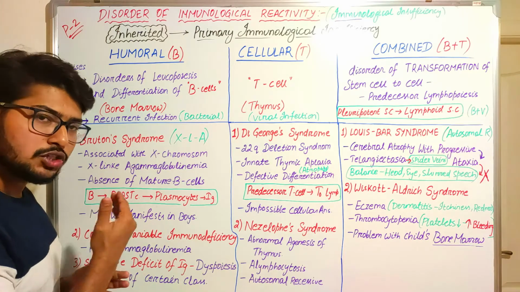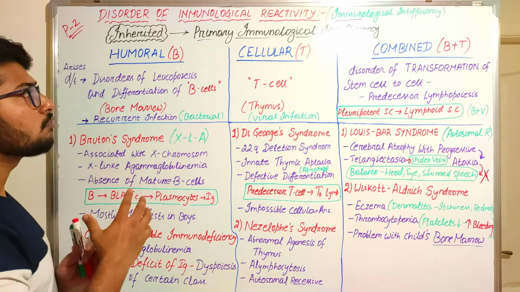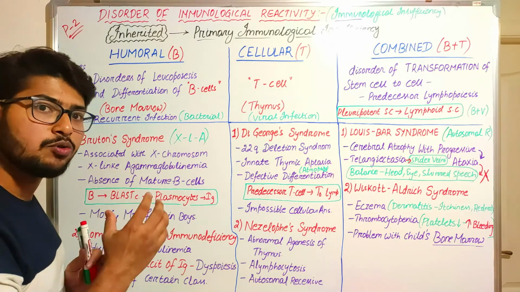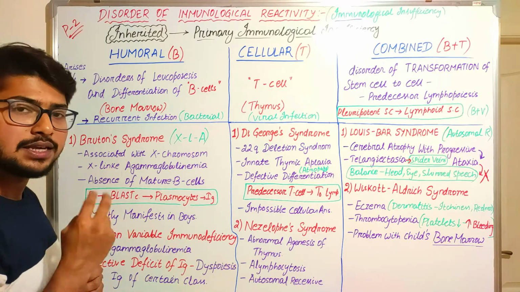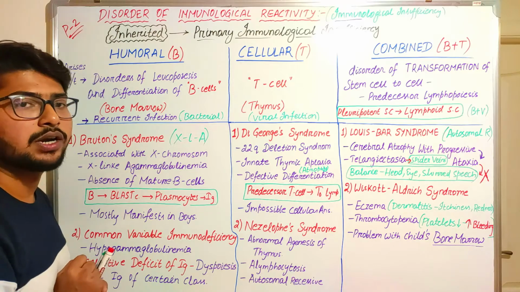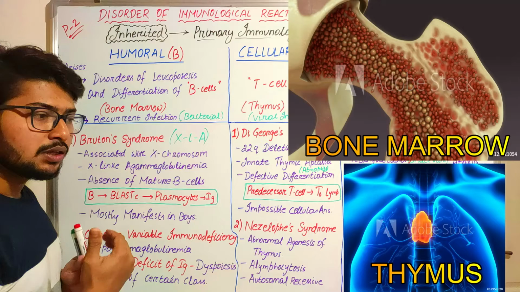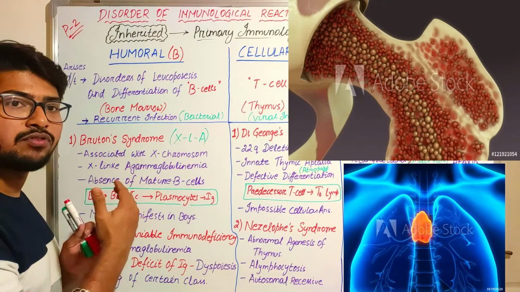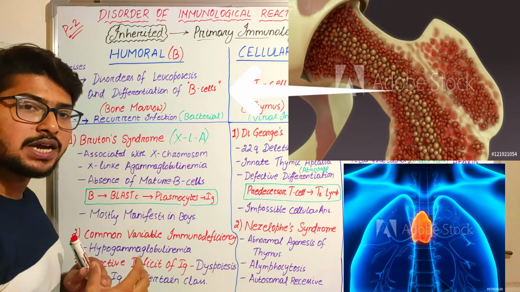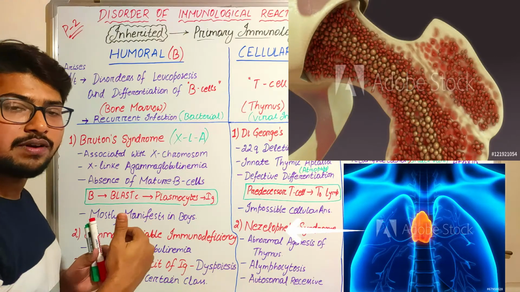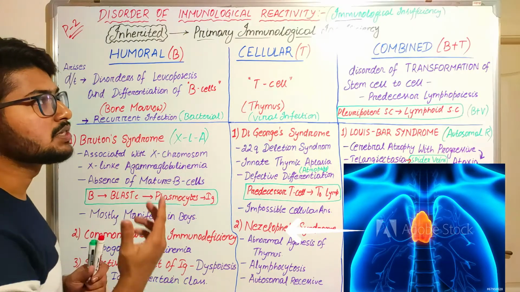First of all, we should know what the primary immunological organs are. There are two primary immunological organs, the bone marrow and the thymus, and from them the immune cells arise. From bone marrow the B lymphocytes divide and differentiate, and the T lymphocytes divide and differentiate in the thymus.